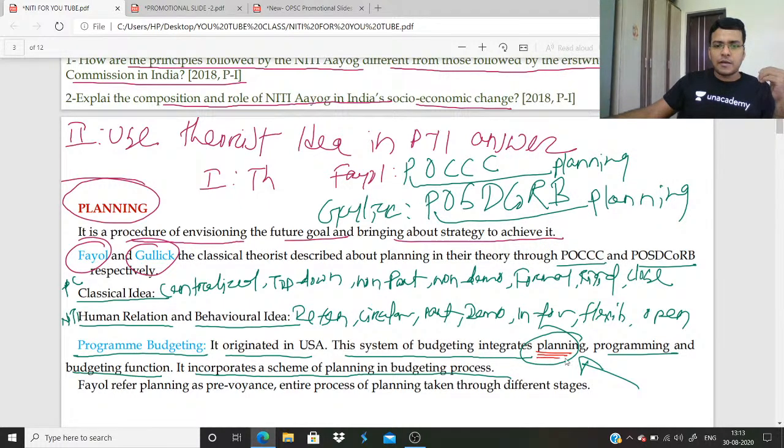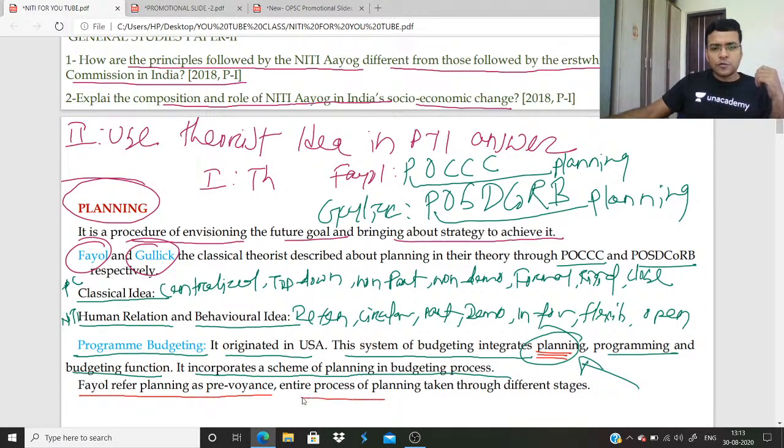You can write that program budgeting incorporates planning in budget formulation. Feol refers to planning as pre-voyance, that is, the entire process of planning taken through different stages.